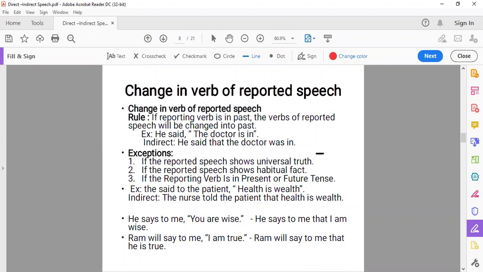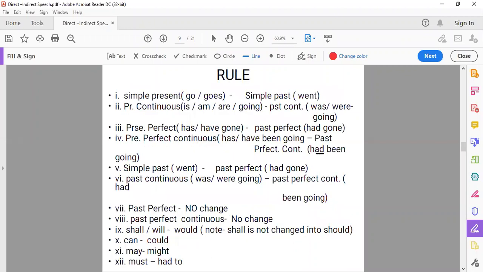Whenever our reporting verb is in the past, then reported speech will change according to these rules. That means first rule is, if we have reported speech in the simple present. Simple present means first form with s or es, or simple first form. It will change into simple past. That means first form or first form with s or es will change into second form.